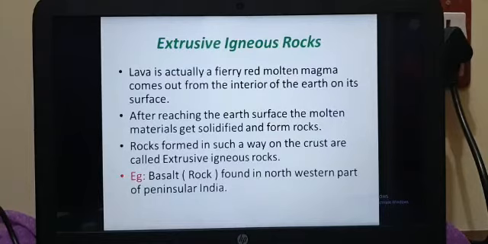Basalt rock, which is found in the northwestern part of Peninsular India. You know what a peninsula is, right? Land with three sides covered by water is called what? Peninsula. Our India is surrounded by water on three sides, isn't it? So our India is called peninsular. So they have given here Peninsular India.